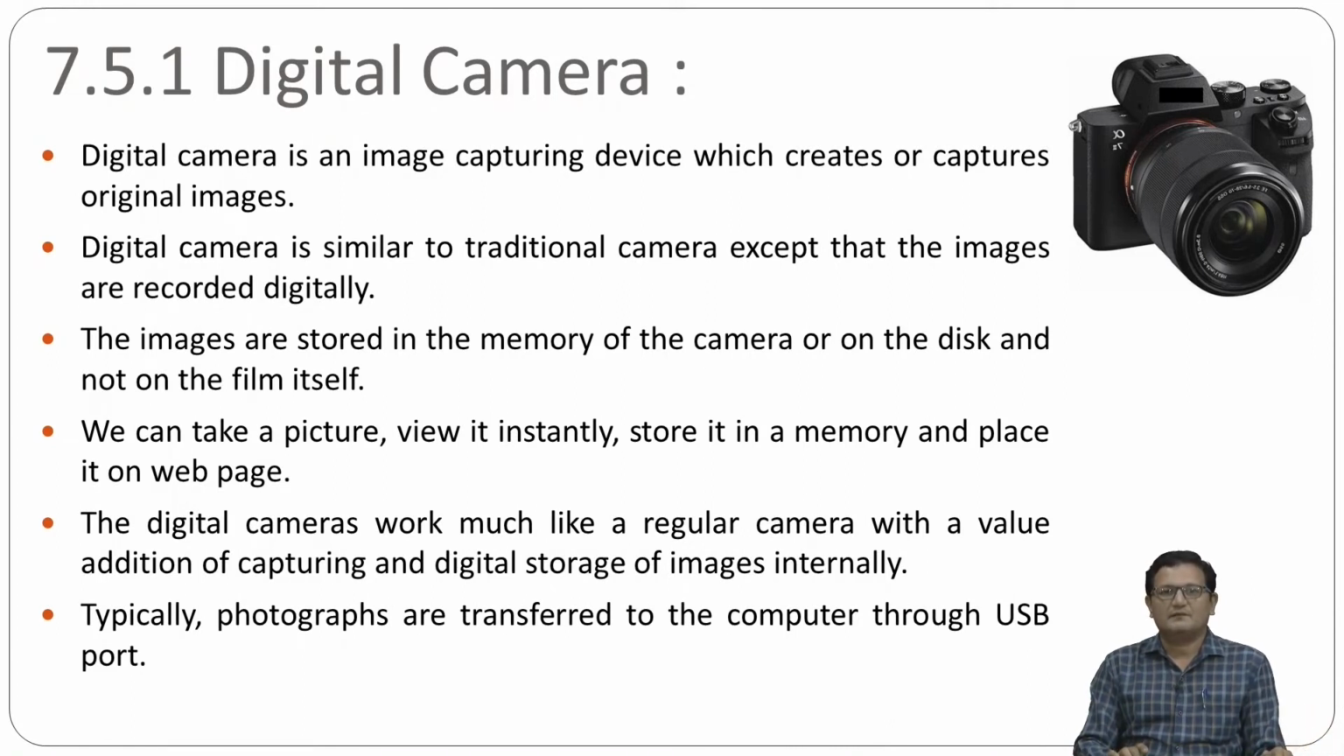The digital camera works much like a regular camera, with the value addition of capturing and digitally storing the image internally. So basically, this type of camera has an internal memory, right? Inside that memory, whatever image you have captured will be stored. Finally, you can remove that memory and insert it into a computer or laptop, and you can see all the images captured by the digital camera. Typically, photographs are transferred to the computer through the USB port, right?